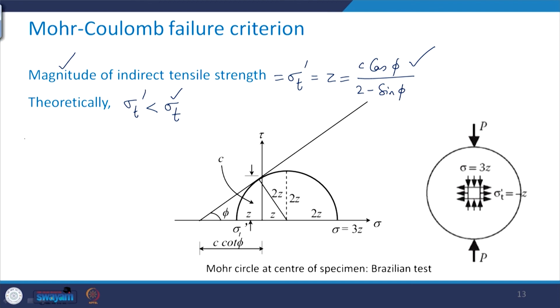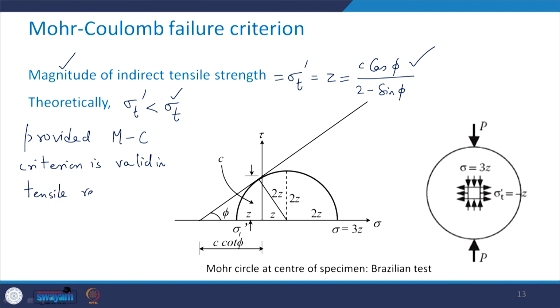Now this is theoretically true provided the Mohr-Coulomb criterion is valid in the tensile region as well. So we need to be careful that the one which we are obtaining from the Brazilian test is less than the direct tensile strength of the rock.